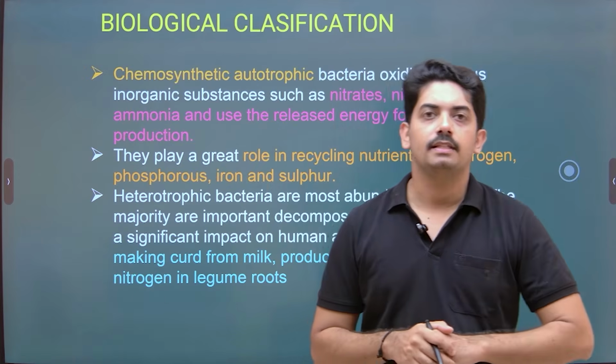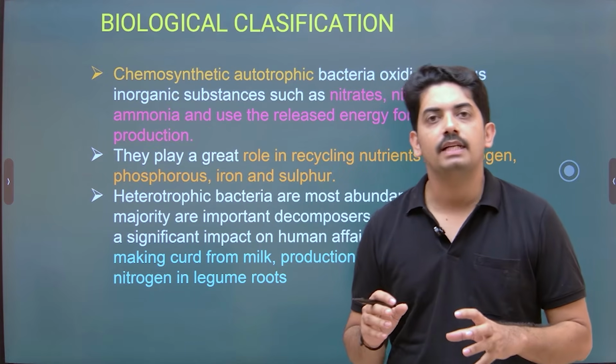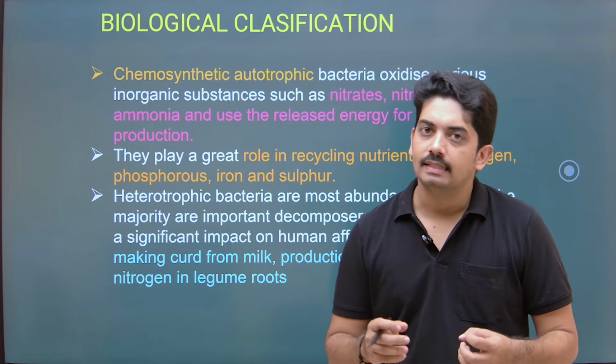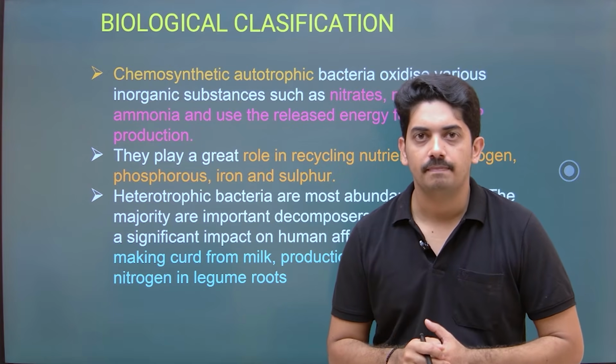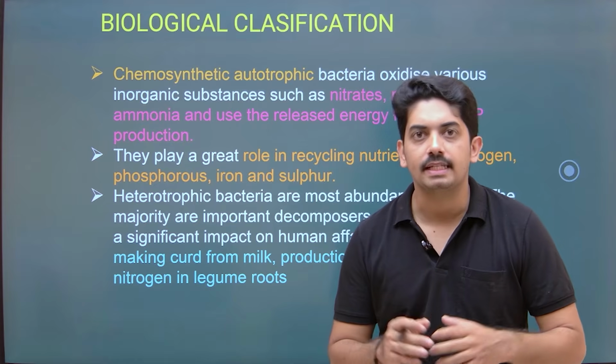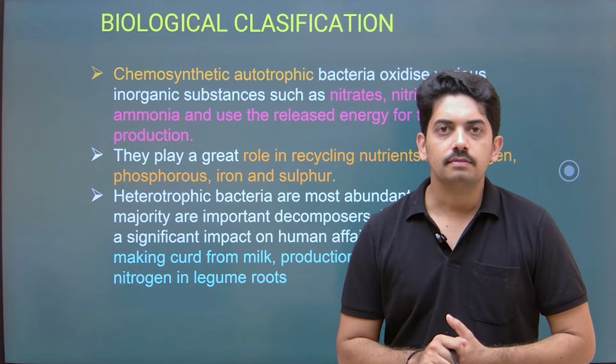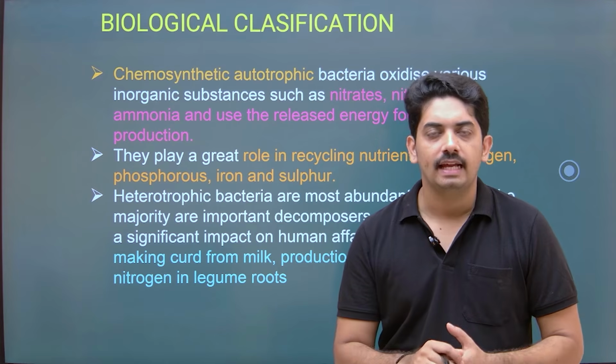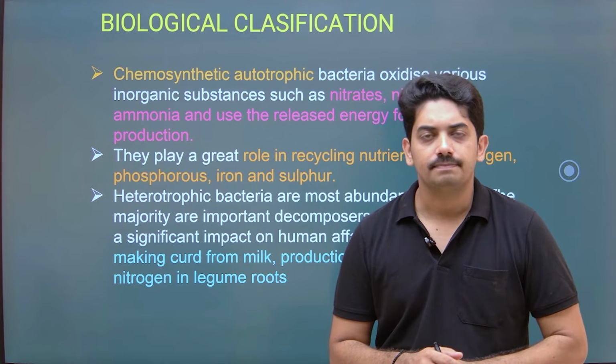Chemosynthetic bacteria, that means bacteria which have the ability to derive energy by using chemicals, like nitrogen. Nitrosomonas is a type of bacteria which converts nitrogen to nitrite and nitrates and derives the source of energy.